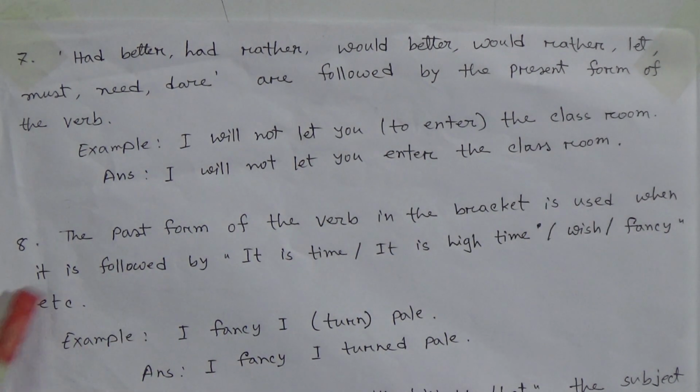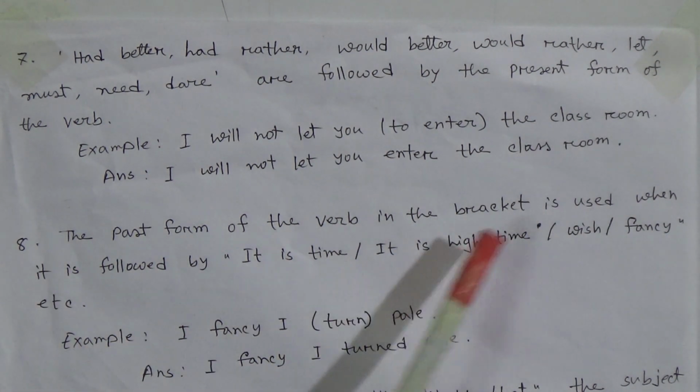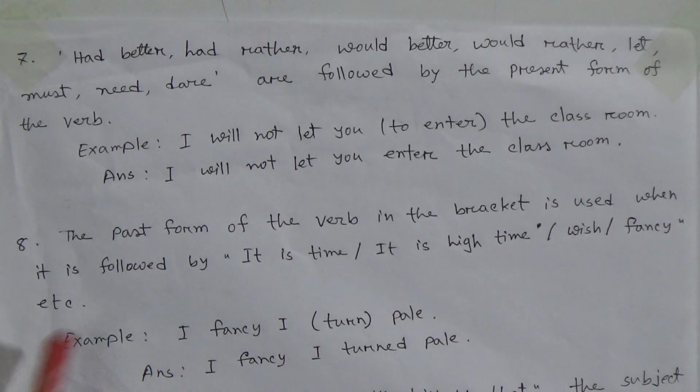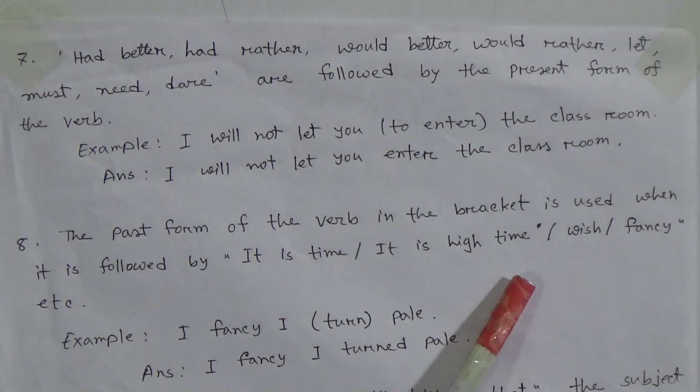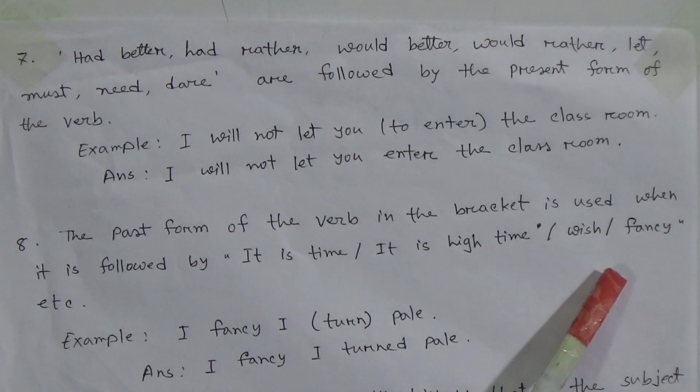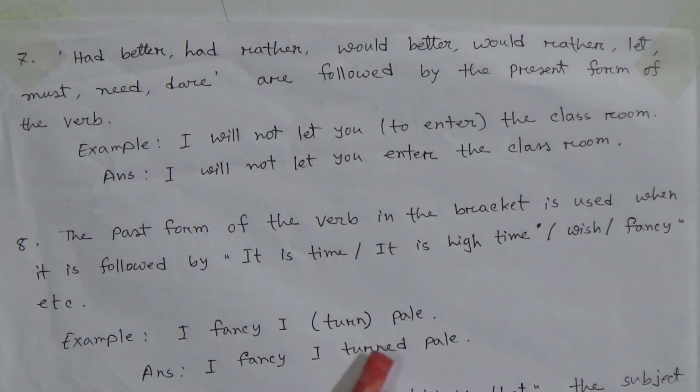Okay. Now number 8: The past form of the verb in the bracket is used when it is followed by it is time or it is high time, or wish or fancy, etc. For example, I fancy, I (turn) pale. Here the word turn is in bracket. So the answer will be: I fancy, I turned pale.